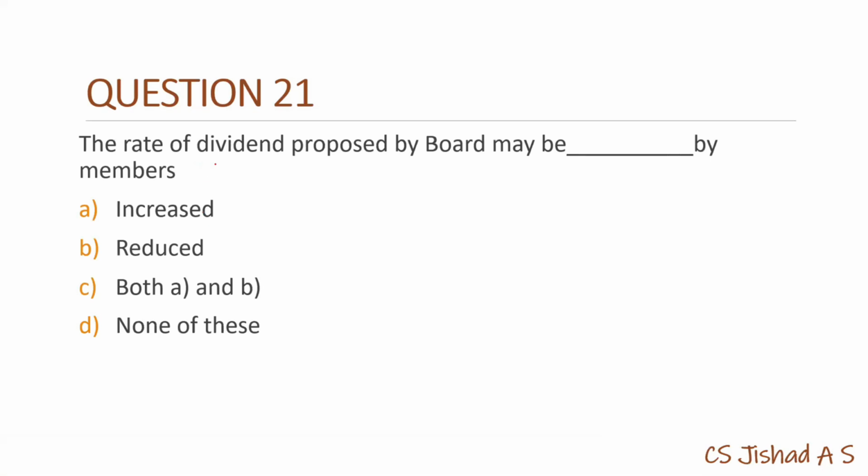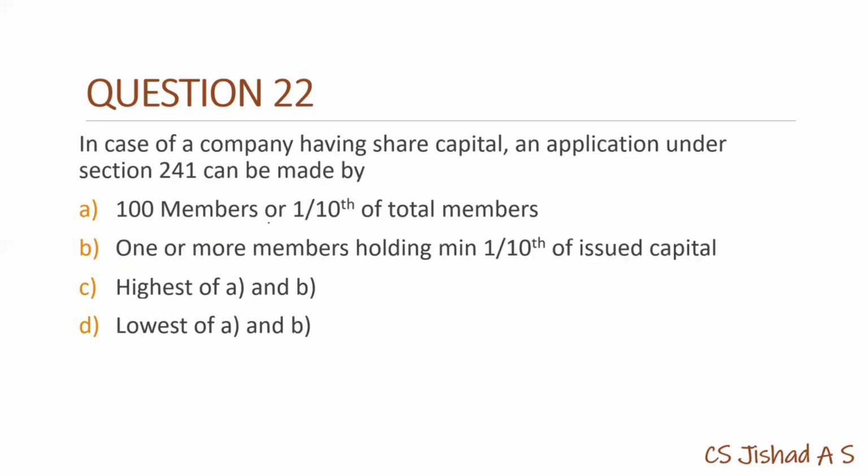The rate of dividend proposed by board may be dash by members. So this is related to regulation 80 of table F of schedule 1 of Companies Act. As per regulation 80, the rate of dividend which is recommended or proposed by board may be reduced by members. Members are not having any power to increase the same. They are having the power only to reduce the same.